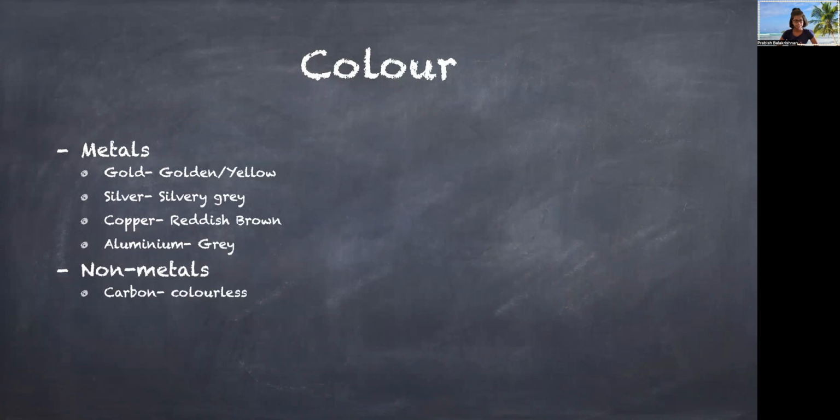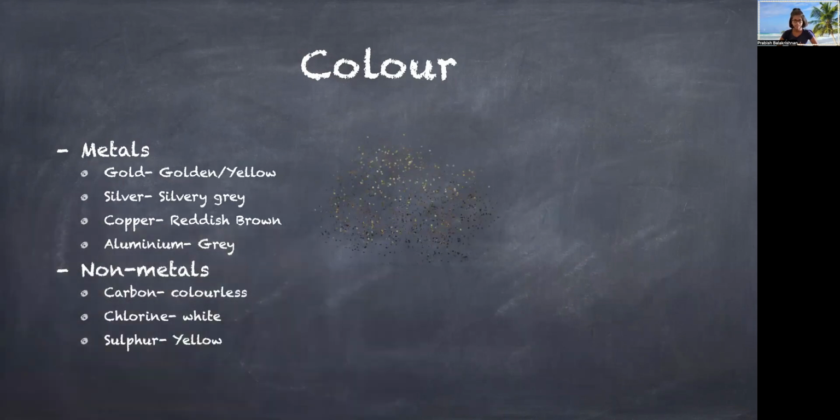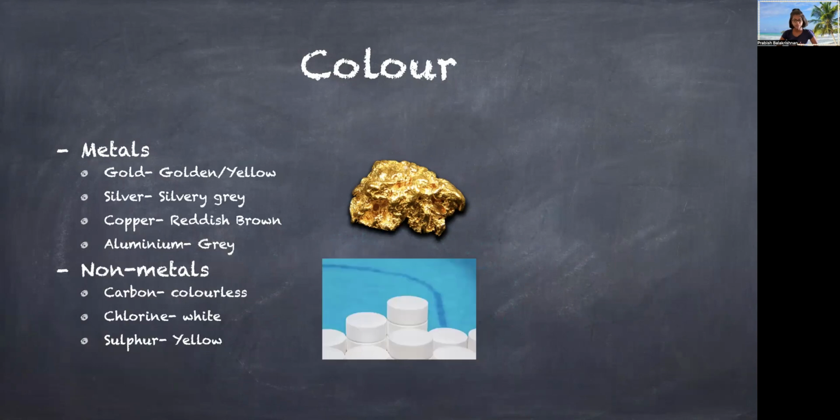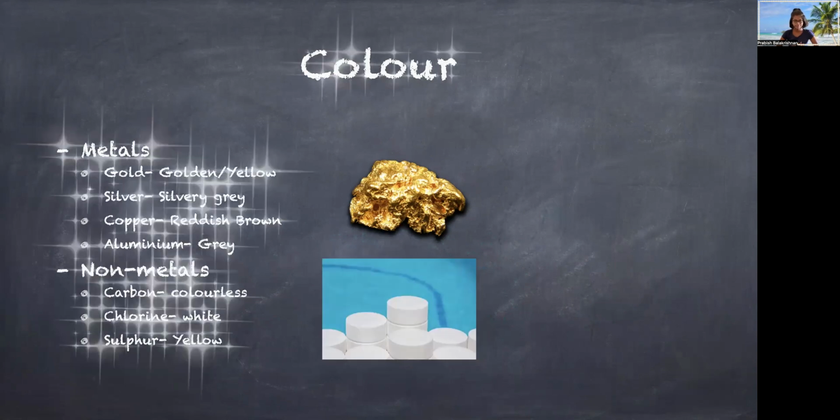The first non-metal is carbon, which is colorless. Chlorine, which is white. Sulfur is yellow. As you can see in this picture, gold is golden or yellow in color. This is chlorine, which is white in color.